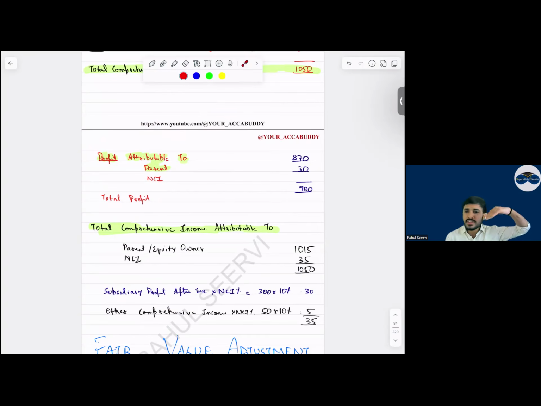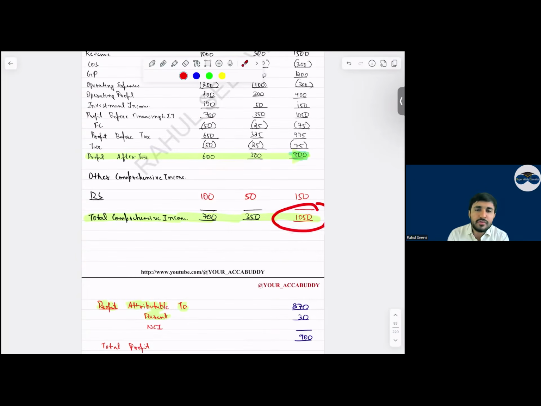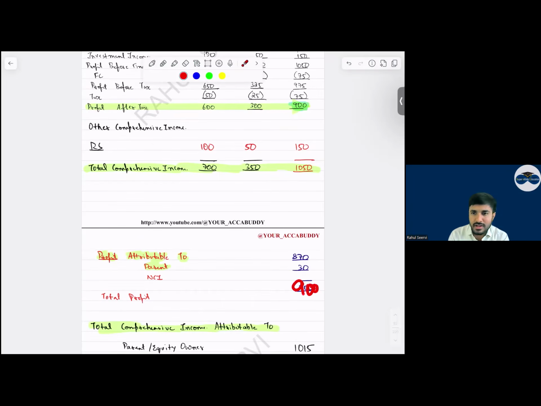They have not given the figures above the profit for the year. Revenue, cost of sales, they have not given. They have only given the adjustment below this. How will you do the adjustment for this? 13 to 14 marks. So you should know that. So see here, everyone. Total comprehensive income is 1,050, but total profit is what, sir? 900. So 900 I mention here. Then out of this 900, how much belongs to NCI? Can I say this 300? This 300 is given to NCI and the rest to the parent.